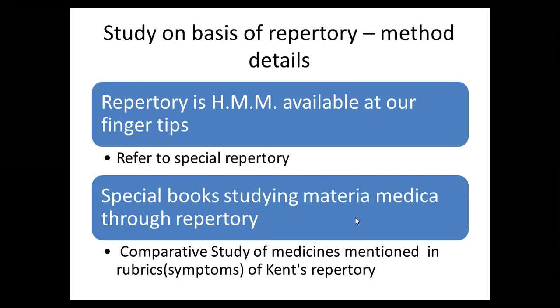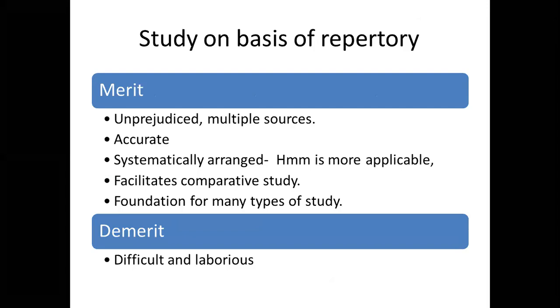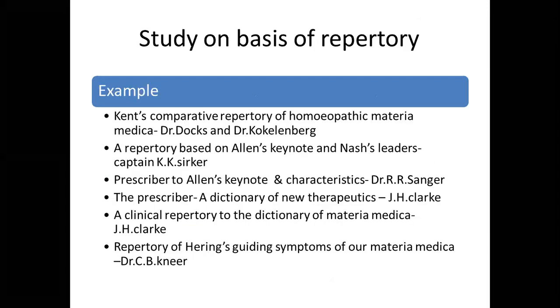So we'll see the examples of this method. One example of the fourth methodology is Kent's Comparative Repertory of the Homeopathic Materia Medica by Dr. Dox and Dr. Kucklenberg. Then there is a repertory based on Allen's Keynotes and Nash's Leaders.